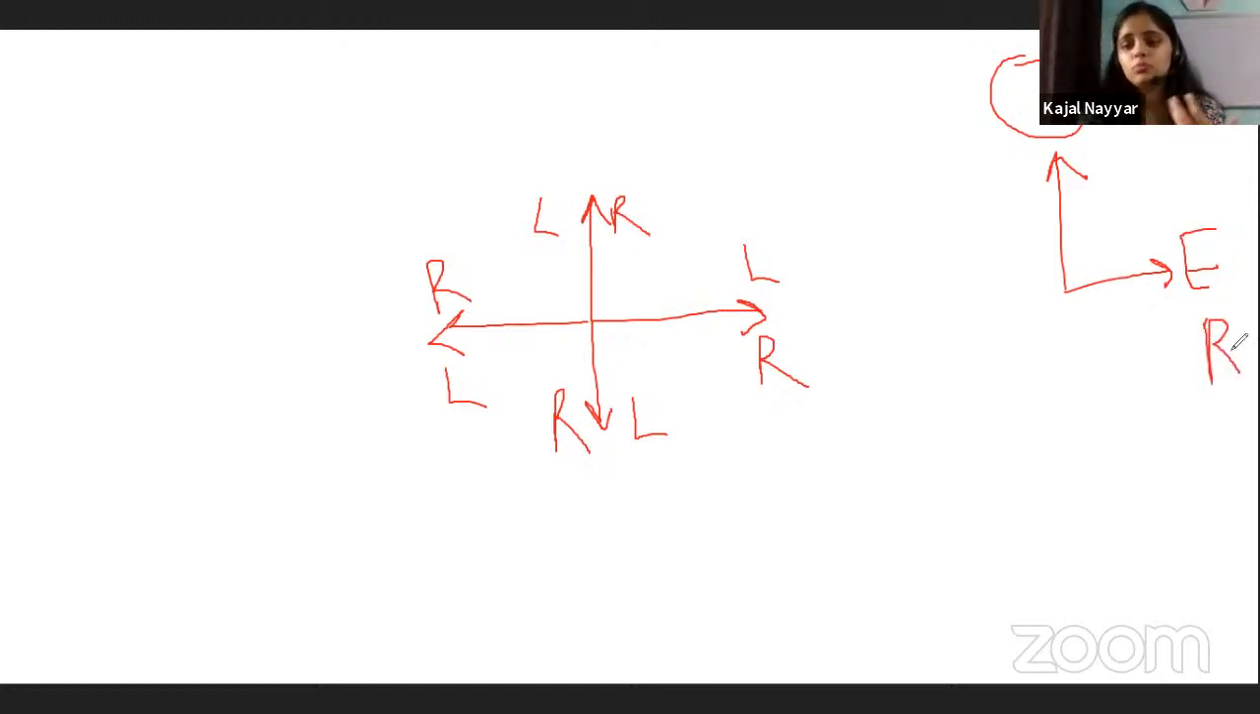Maybe if the person is facing upwards, this will be their right. If they're facing downwards, the east direction will be their left. Right? So these things can vary according to the direction in which the person is facing. So you need to identify which is my left direction and which is my right direction. You need to see in which direction the person is facing, right? So these were the few things that I needed to discuss.